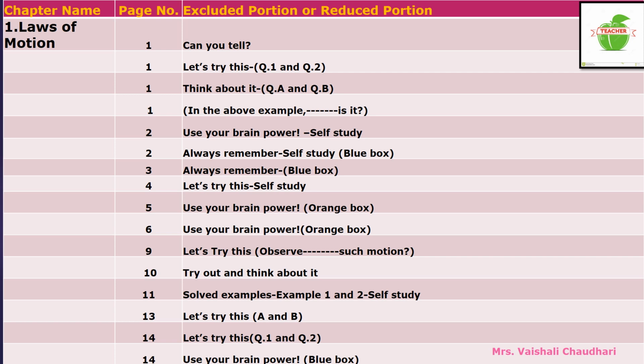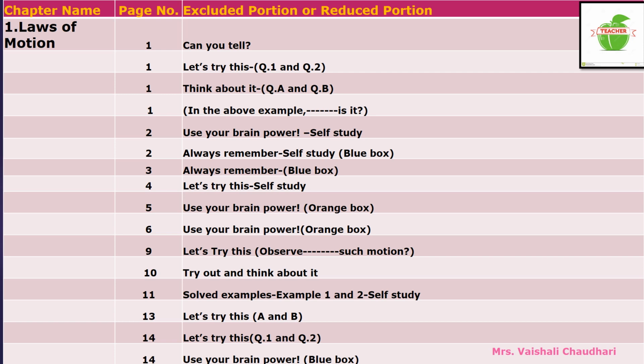Now on page number 4, in "Let's try this", one activity is given, and that is for your self-study, children. Now on page number 5, "Use your brain power", the orange colored box, is also reduced from your syllabus. On page number 6, again there is "Use your brain power", an orange colored box, that is also omitted from your syllabus.